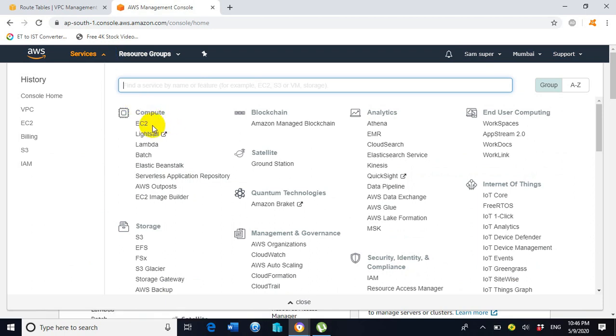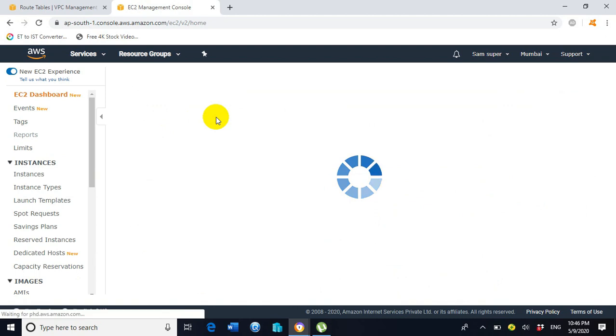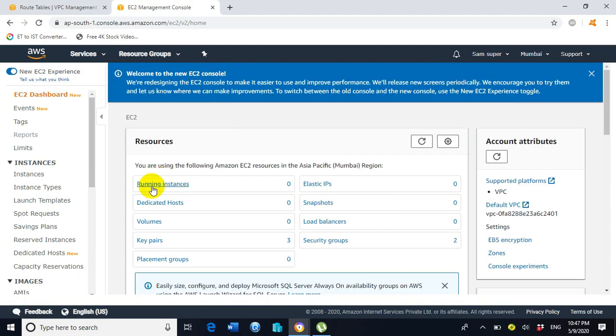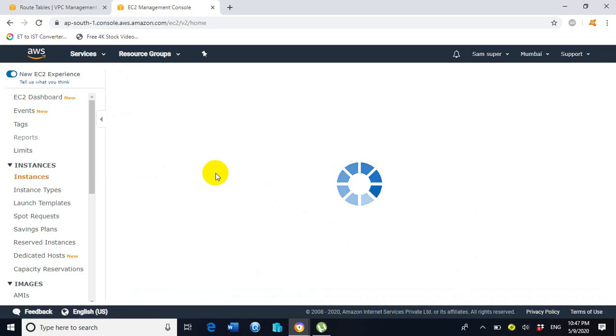Under compute, click on EC2. Click on running instances. You can see here that currently we have 0 running instances. It means there is no EC2 instance at all existing inside EC2.